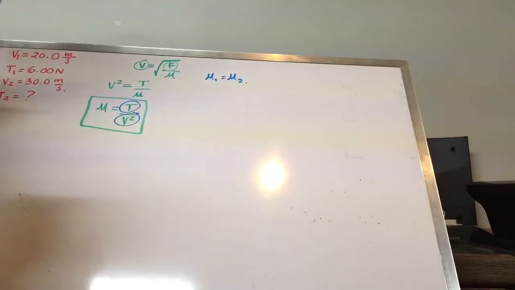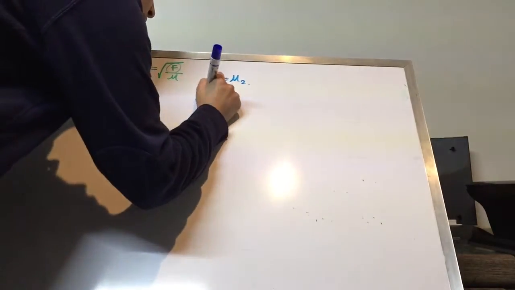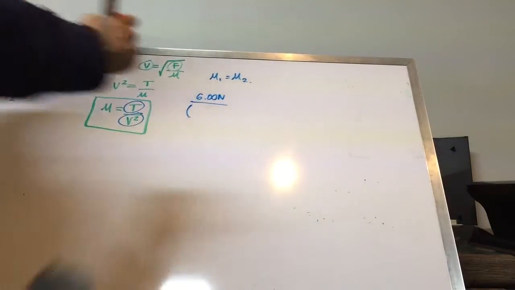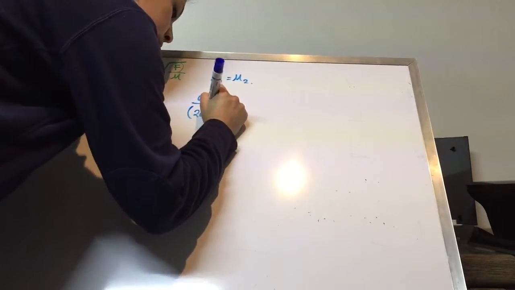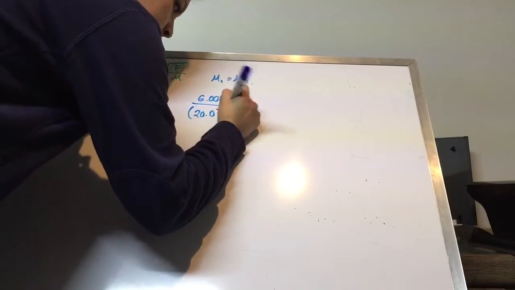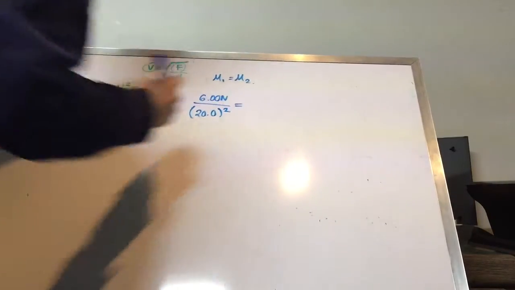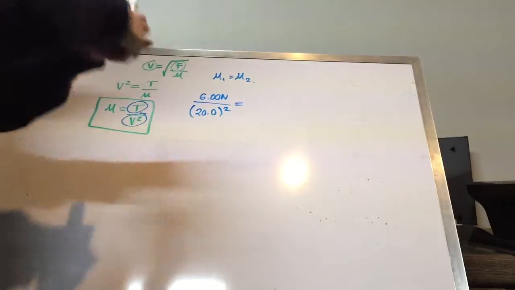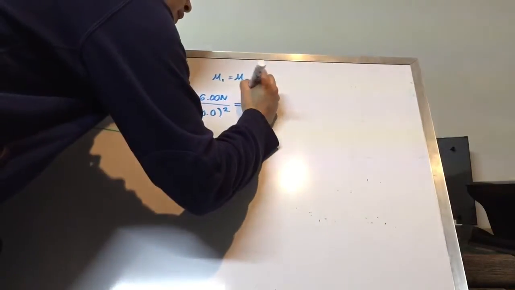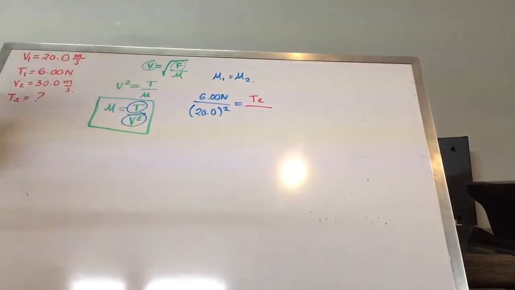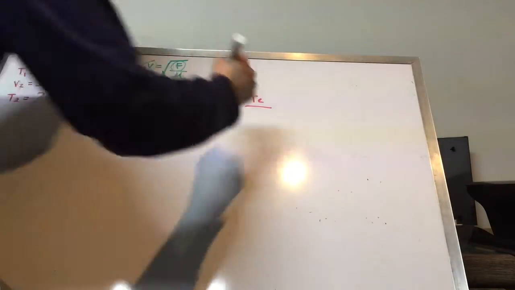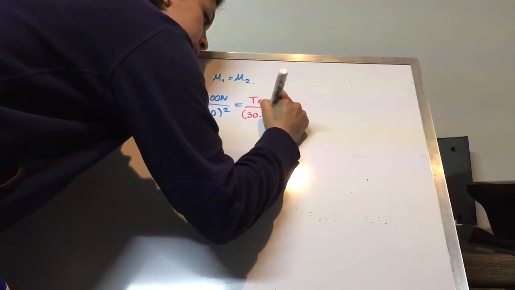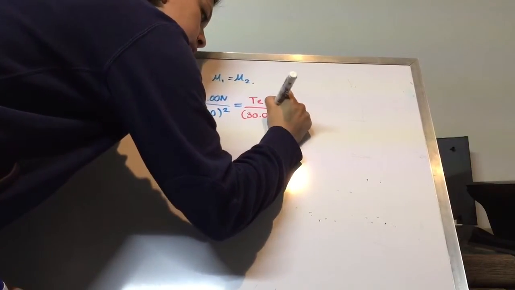Now we write 6 newtons over our velocity squared, 20 squared, equal to our second tension, the one we want to know, tension 2, over the new velocity that the problem is giving us squared, that is 30 meters per second squared.